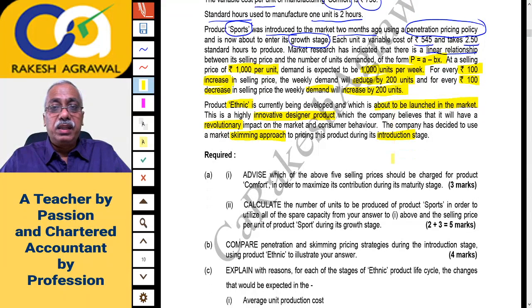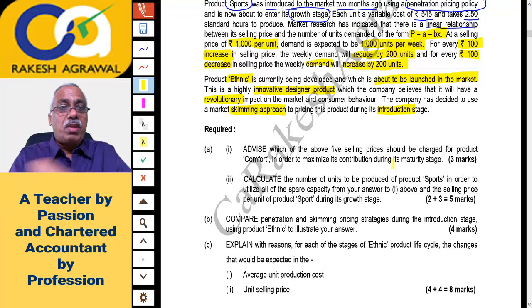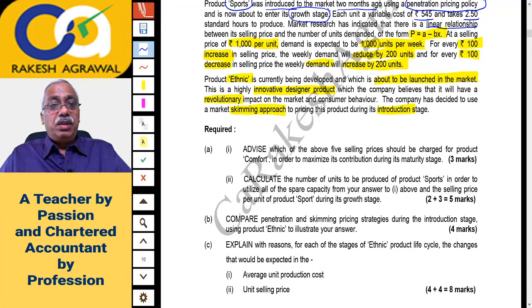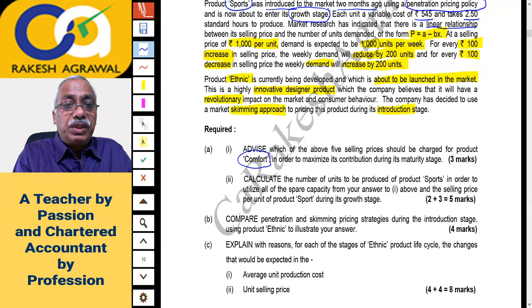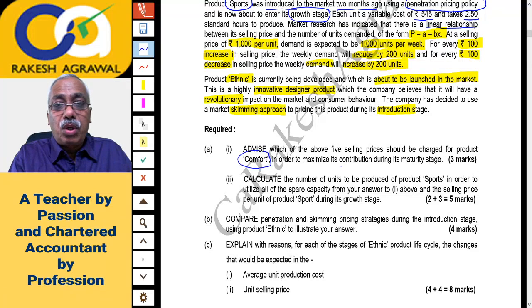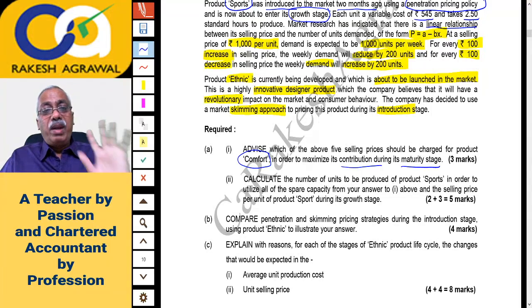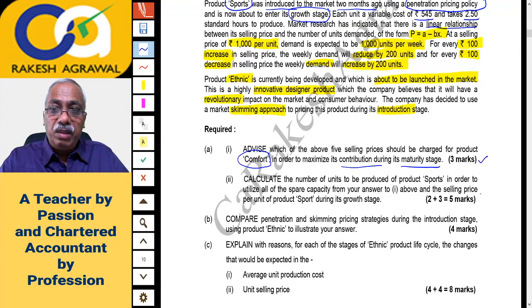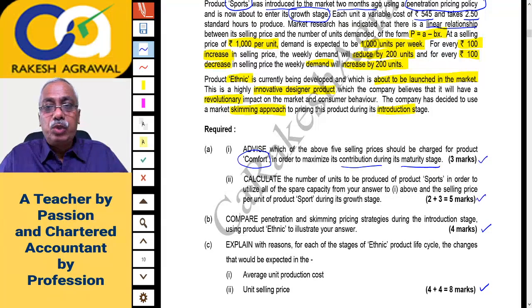Now let's go ahead. Let us see what the questions are. Total 20 marks. First question A1. Advise which of the above 5 selling prices should be charged for product comfort in order to maximize its contribution during its maturity stage. We'll go one by one so that there is no confusion. Total marks, you will notice, it's a question for 3 marks, then 5, 4 and then 8. So you'll find it is total 20 marks. Okay, now let's go one by one.